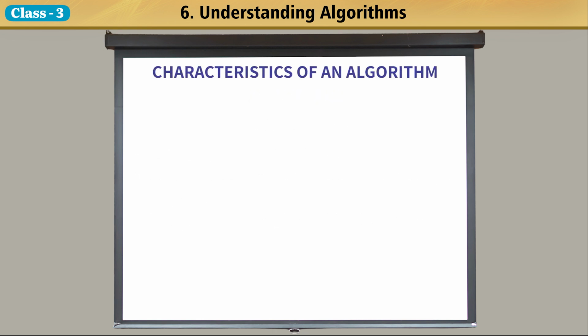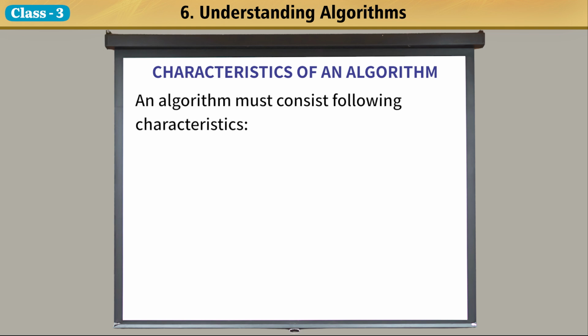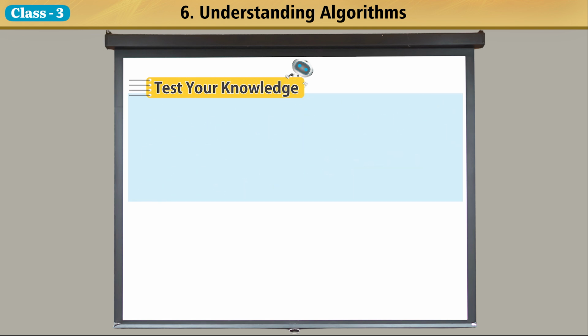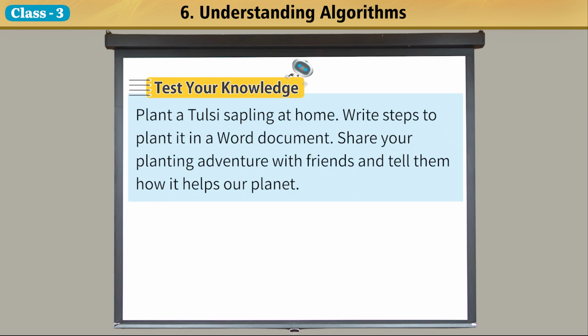Characteristics of an algorithm. An algorithm must consist following characteristics. Test your knowledge. Plant a tulsi sapling at home. Write steps to plant it in a Word document. Share your planting adventure with friends and tell them how it helps our planet.